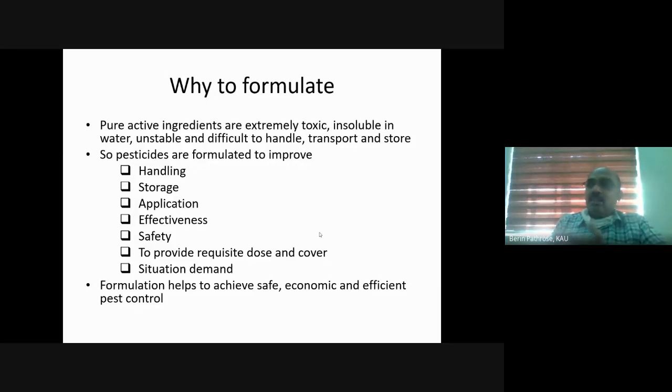Hence, a pesticide formulation helps us achieve safe, economic, and efficient pest control. That is why we formulate.